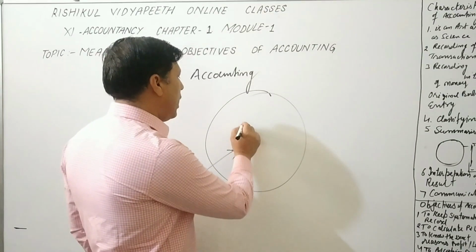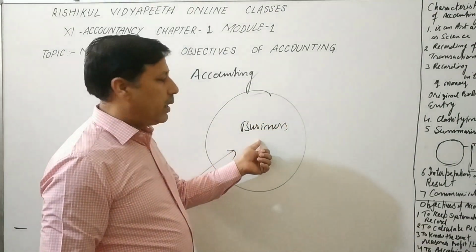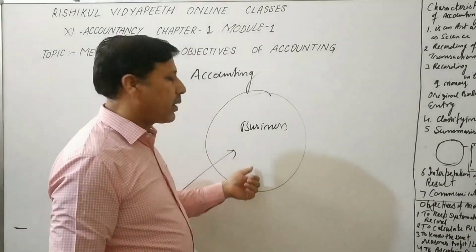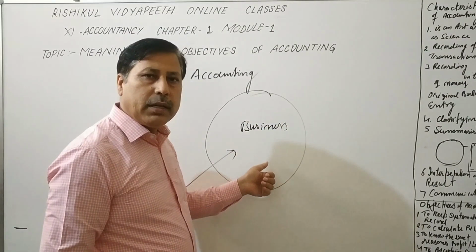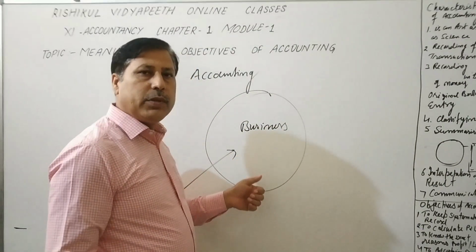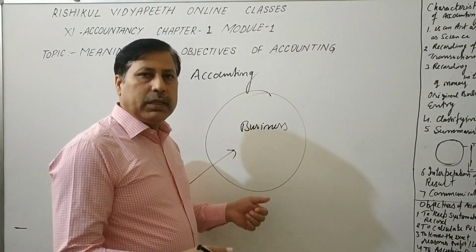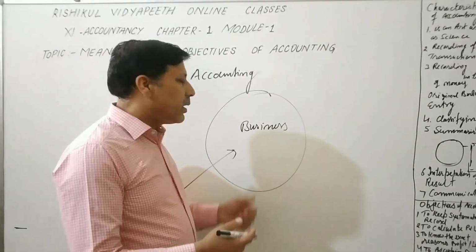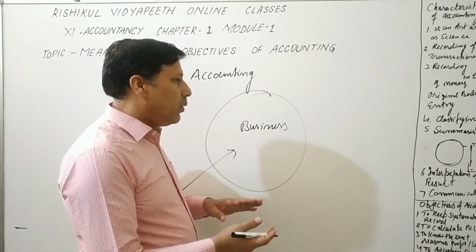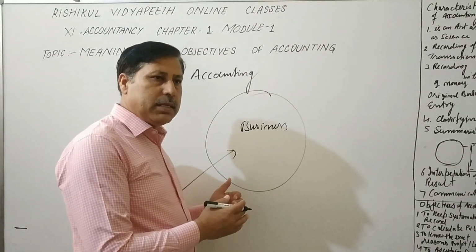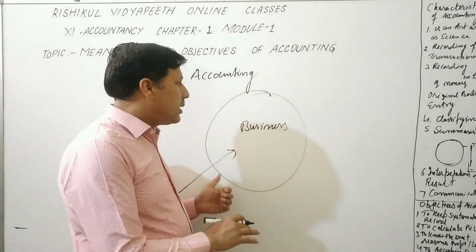So in every business, we want to know how we earn the profit and how we make the record of the business. In business, we do some economic activity, we purchase something and we produce the goods, then we sell those goods in the market, and then we recover the money from the debtors, from the various parties, and how we meet the expenses with the income and how we calculate the profit. So it is very simple.